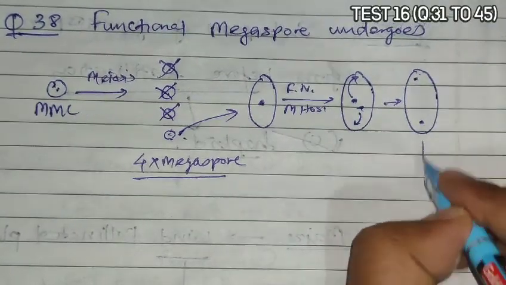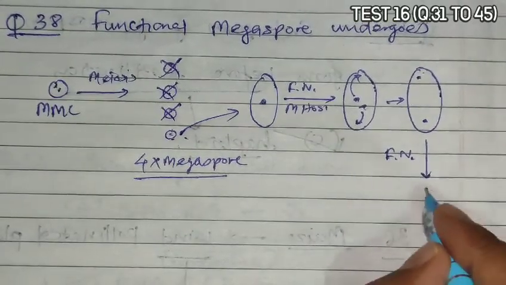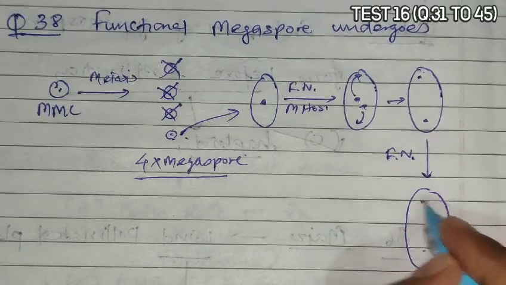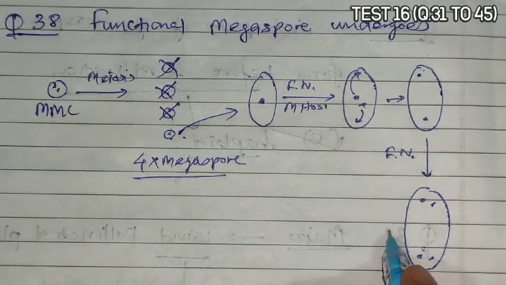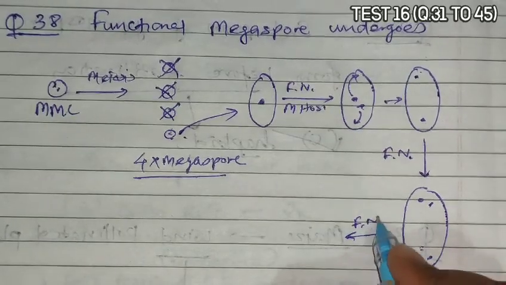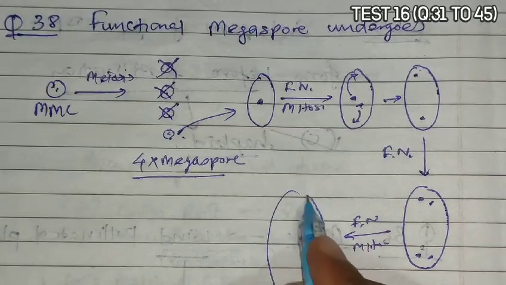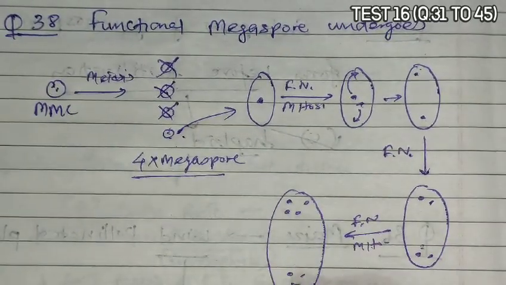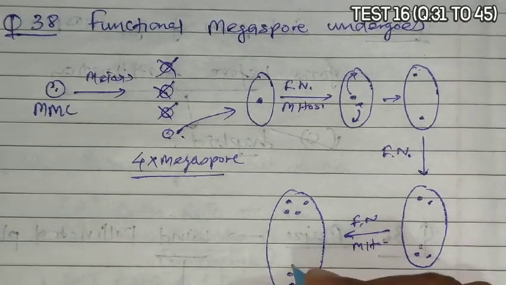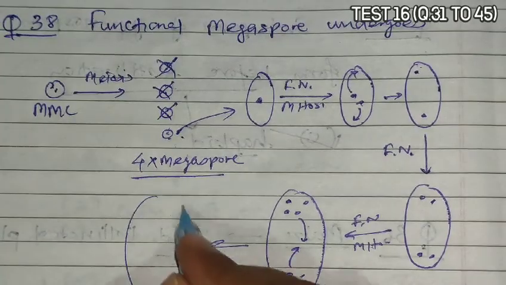and then one more free nuclear mitosis occurs. So now from these 2 there become 4 nuclei, and the 4 nuclei again undergo free nuclear mitosis. So now these 4 become a total of 8. Now out of 8, one nucleus reaches the center.